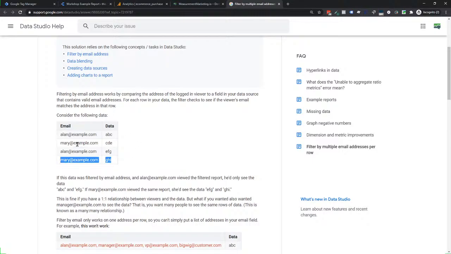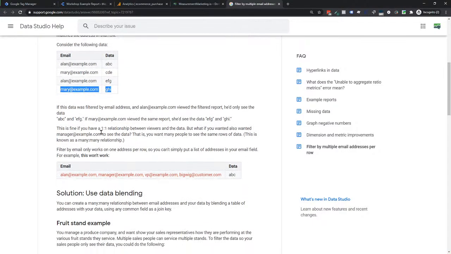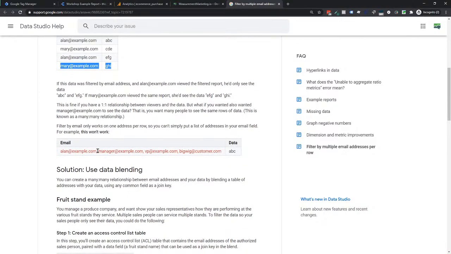And you want to have one data source of everybody's results, but you have to break it down by email, the email that they log into Data Studio with. That's how that works. That's been going on for a long time. But the problem was if you had another email, like in this case, a manager, but the manager needs to see everything, right? So if there are different levels and different hierarchies of email, how do you do that?